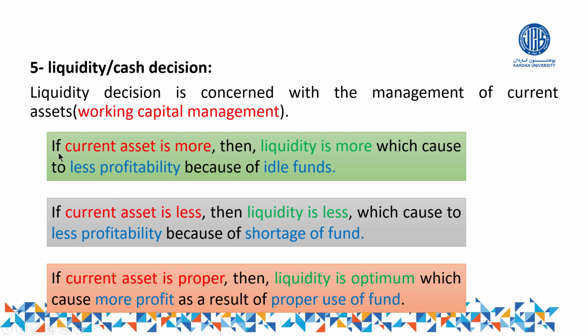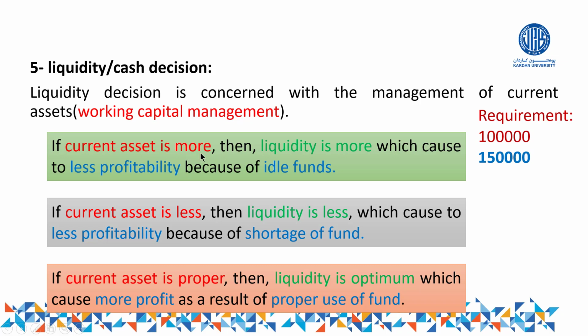Let us assume the first one. If current asset is more, for example, we calculate that suppose 1 lakh is required to run the business or the operation of the business. Suppose we have calculated that in order to run the business, 1 lakh is required. But the finance manager, for example, raised 1 lakh 50,000. So this goes for the first condition: if current asset is more. It means if current asset or working capital is more than our requirement.